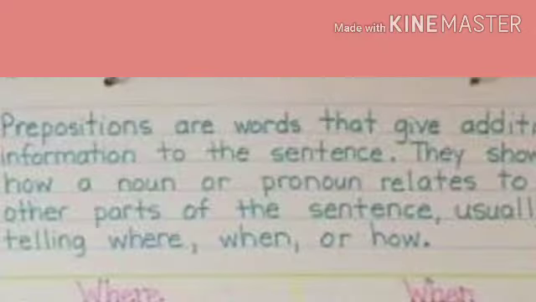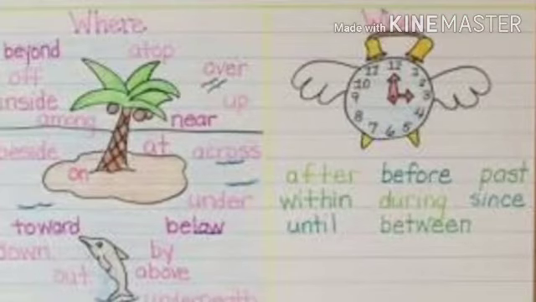Got it? Now, prepositions are words that give additional information about the sentence. It shows how a noun or pronoun relates to other parts of the sentence. Usually, they give you the answer of where the noun is, when, and how. Words that tell you where the noun is are beyond, atop, over, off, beside, among, near, at, across, on, towards, below, down. All these words give you the answer of where the noun is.